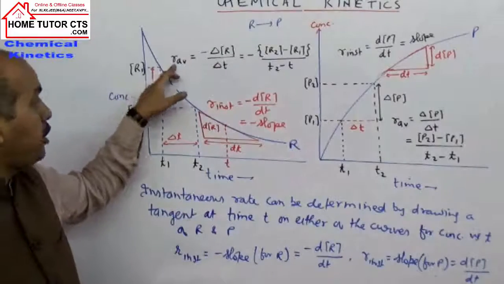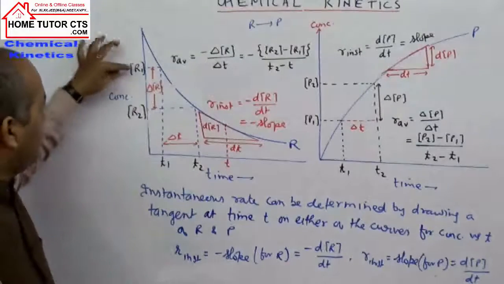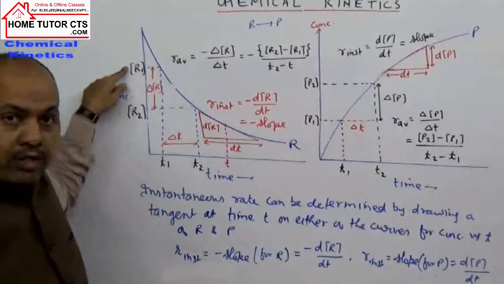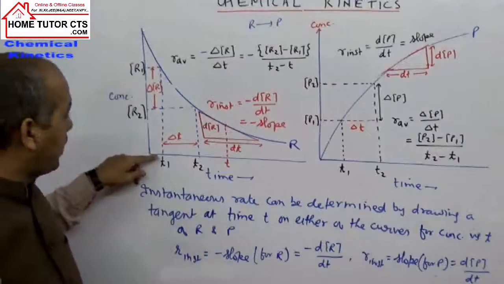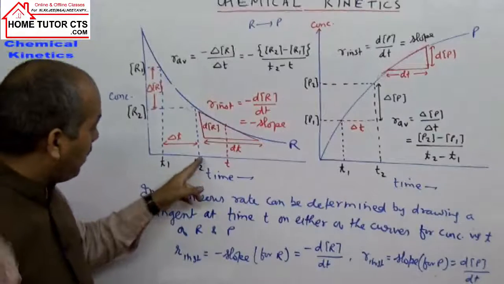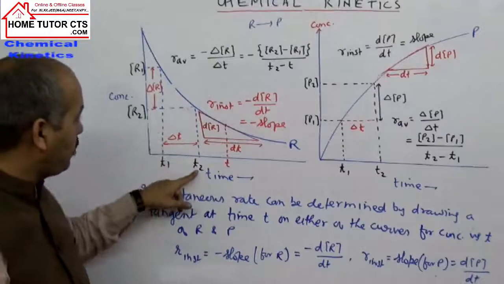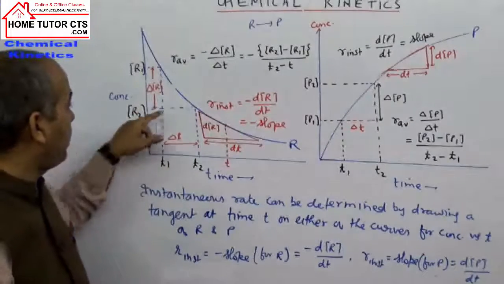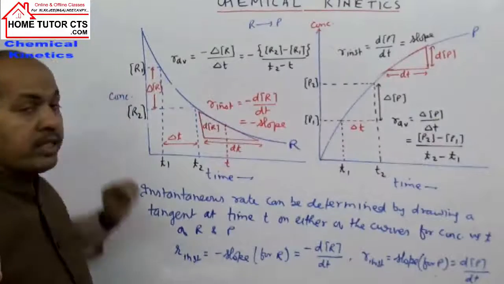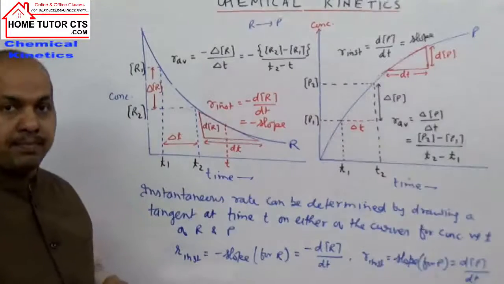If I take the average rate of reaction for the reactant, at time t1 the concentration is R1. When time goes up to t2, more than t1, the concentration decreases and becomes R2. If you take the difference, R2 minus R1, it will be negative.